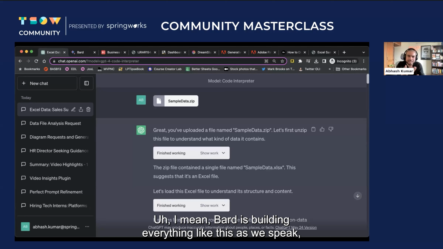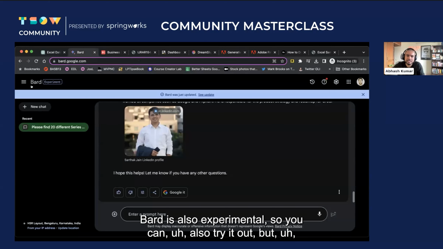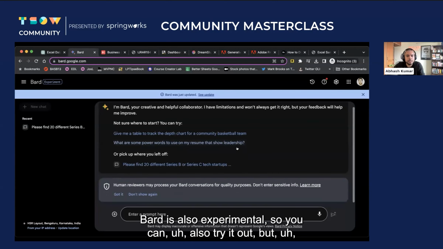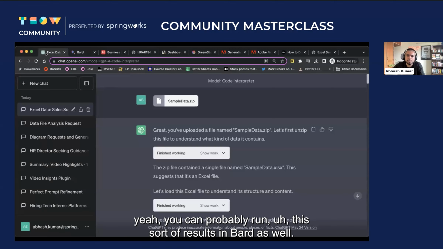I mean, Bard is building everything like this as we speak. Bard is also experimental, so you can also try it out. But yeah, you can probably run this sort of analysis in Bard as well.